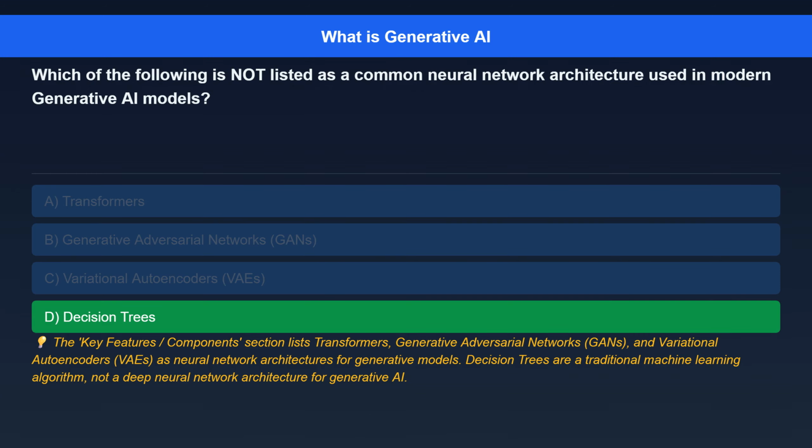The correct answer is decision trees. Here's the explanation. The key features and components section lists transformers, generative adversarial networks (GANs), and variational autoencoders (VAEs) as neural network architectures for generative models. Decision trees are a traditional machine learning algorithm, not a deep neural network architecture for generative AI.